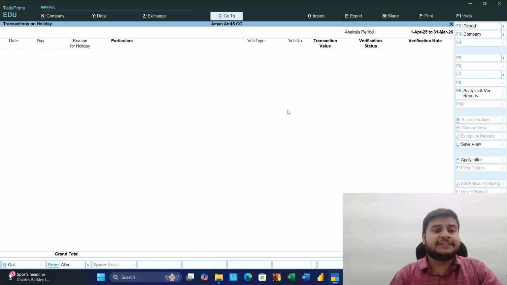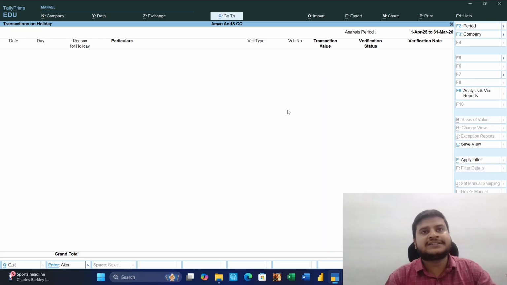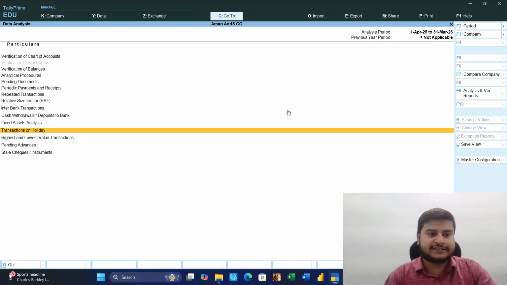Transaction on holiday. It is a very important feature for analyzing why a transaction was done on a holiday. Why is there a need to do a transaction on a holiday? We have to verify as auditor and clarify why there is a transaction and why it occurred on a holiday. The management has to give a very specific, clarified and genuine reason.